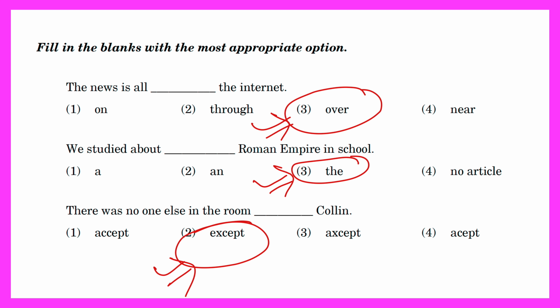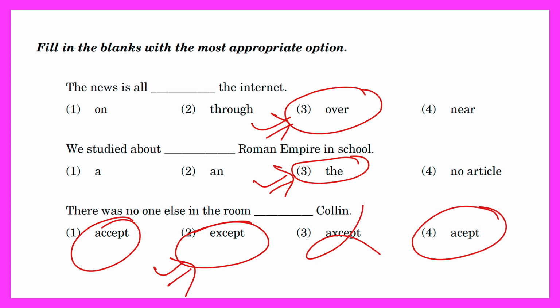You have to tell the meaning of this except and this except. I think this one is wrong, and this is also wrong. What is the meaning of this except? So the correct answer is EXCEPT. Option B is the correct answer.